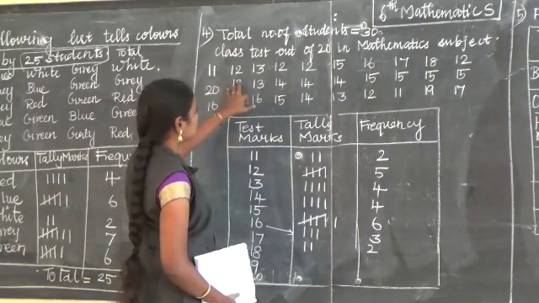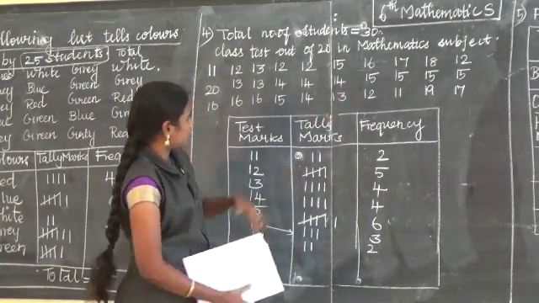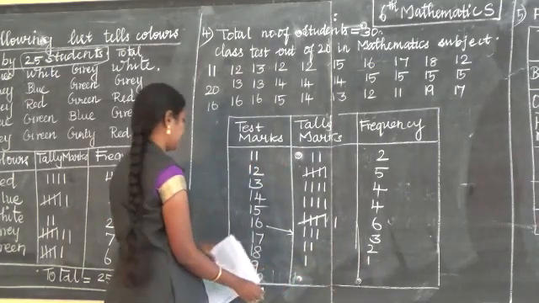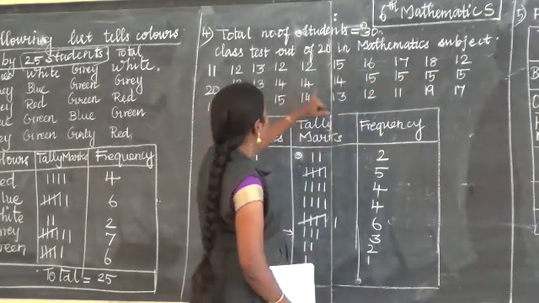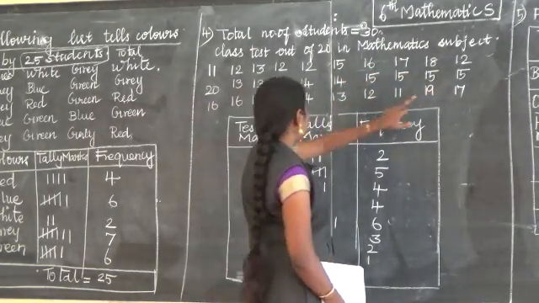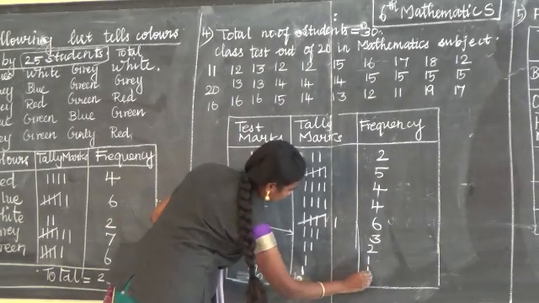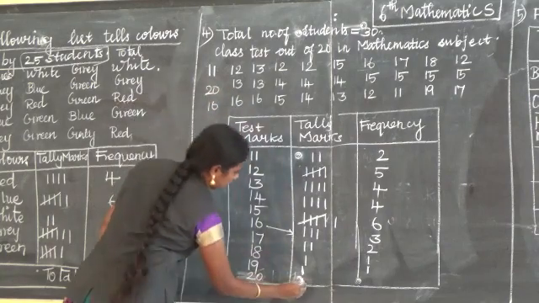Next is 18. We have only 1 time. Next to 19. Only once. Next 20. Only once we have.